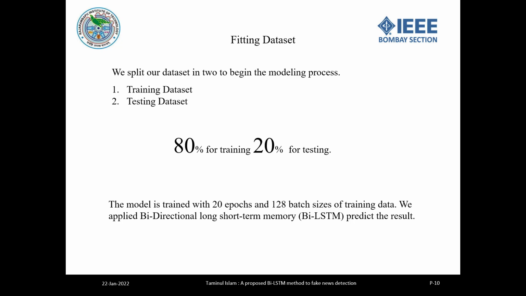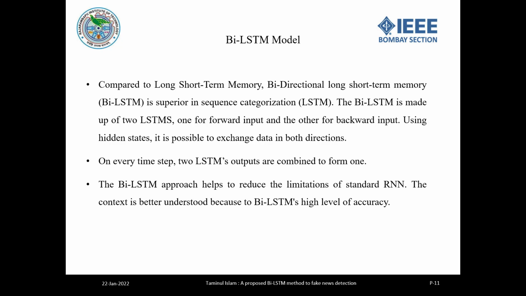This model is trained with 20 epochs and a batch size of 128 on the training data, and we applied bi-directional long short-term memory, abbreviated as Bi-LSTM, to predict the result. Let us talk about Bi-LSTM. Compared to long short-term memory,